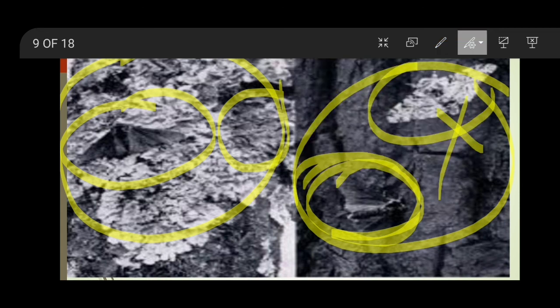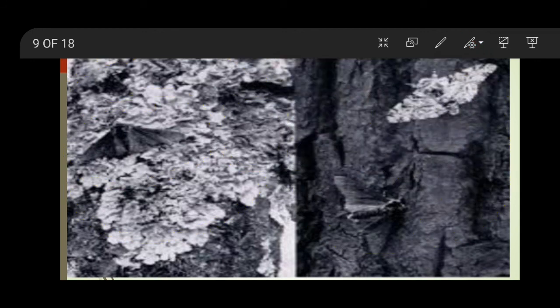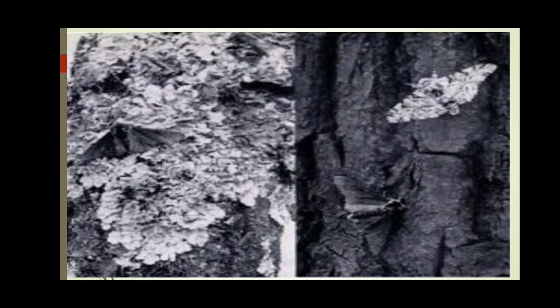But on this dark bark, after industrialization, it is very difficult to identify the black one, but the grey ones are easily identified. That leads to the survival of one and removal of the other species: natural selection.